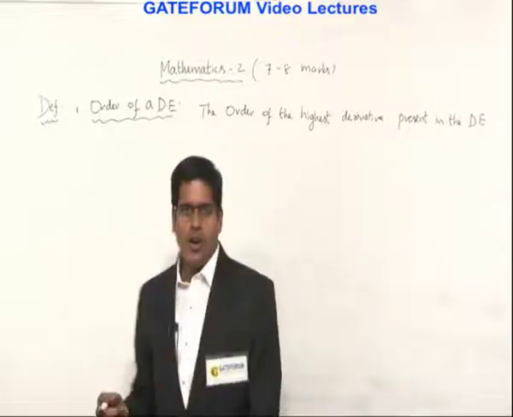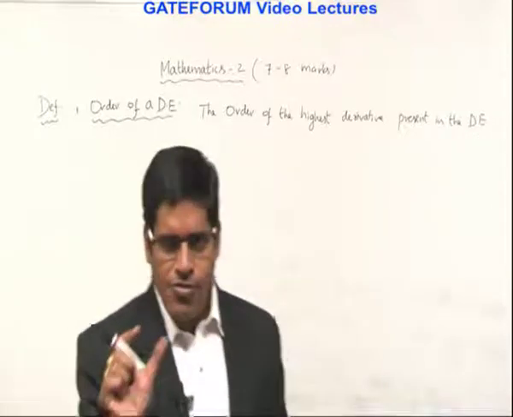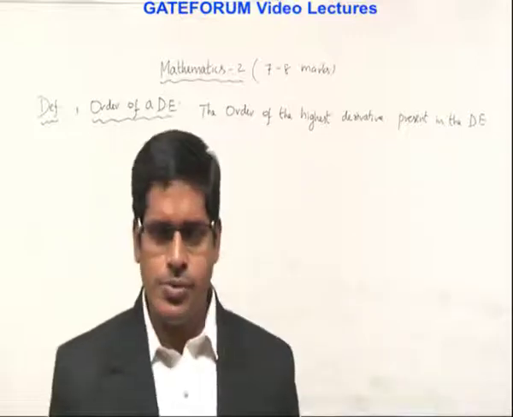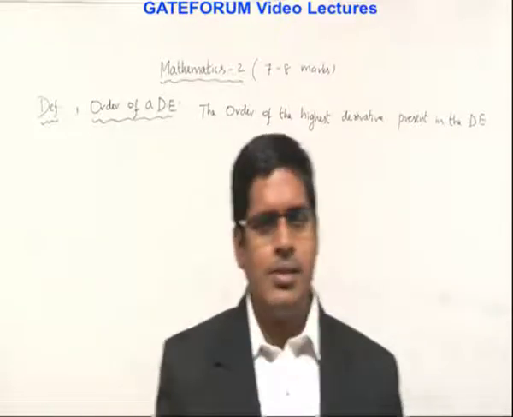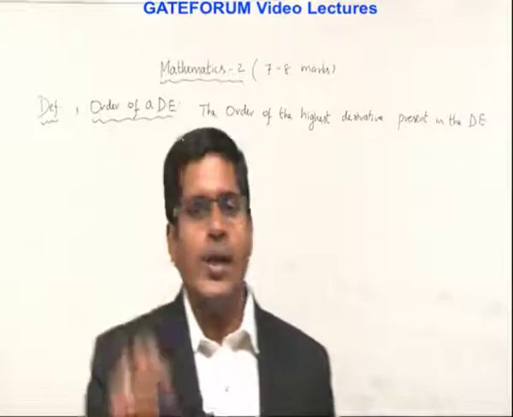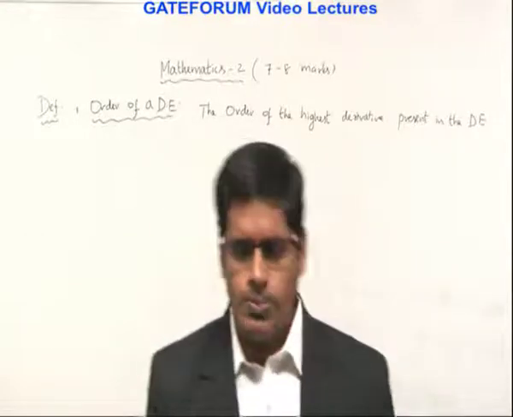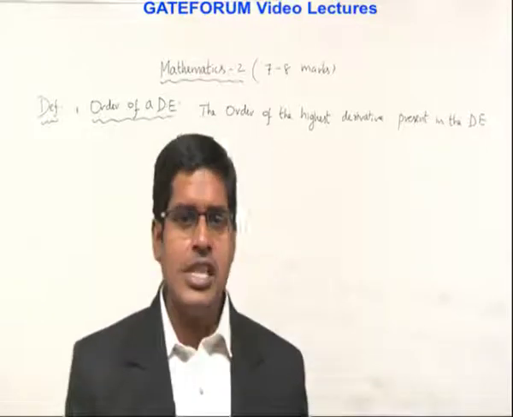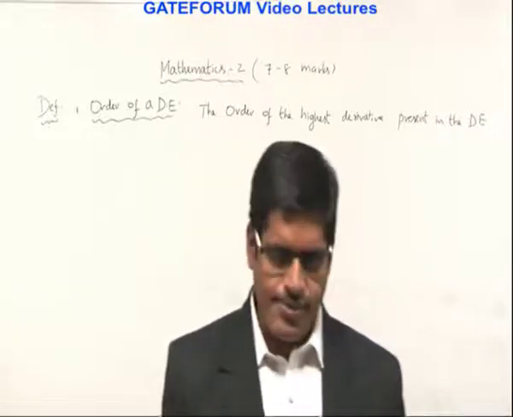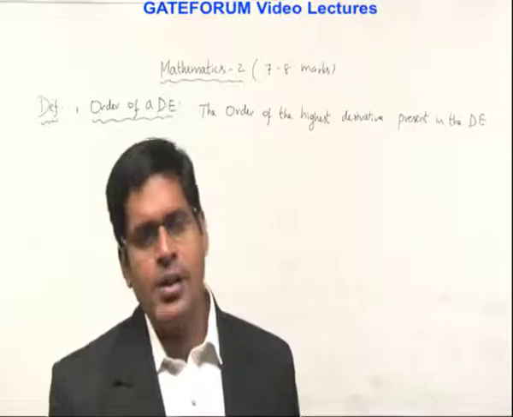So what is the definition? Order of the highest derivative. You know how to identify the highest derivative. So what is its order? If it is dy by dx, order is 1. If the highest derivative is d square y by dx square, order is 2. If the highest derivative is d cube y by dx cube, order is 3. Okay, this is the way to find the order of a DE.